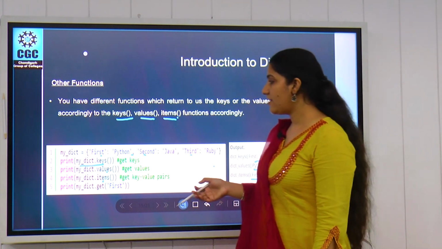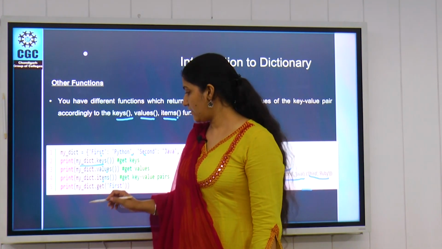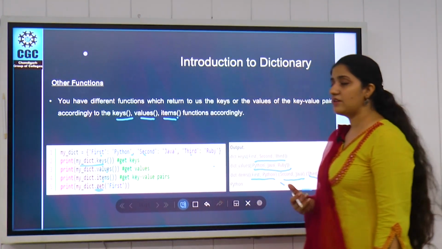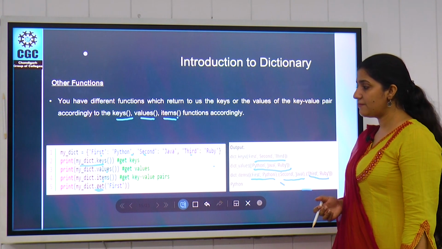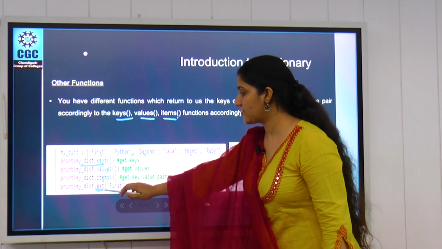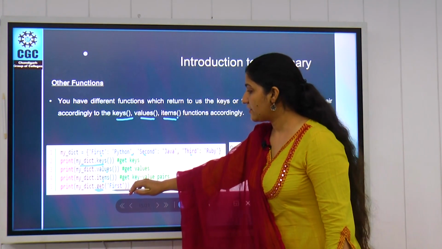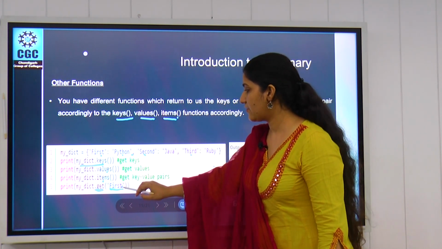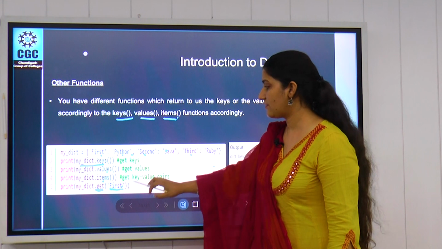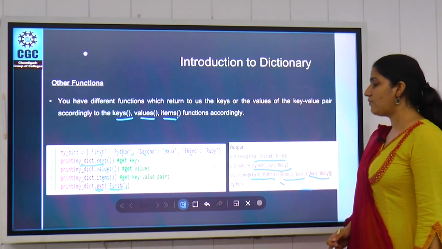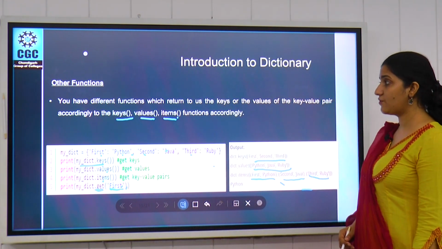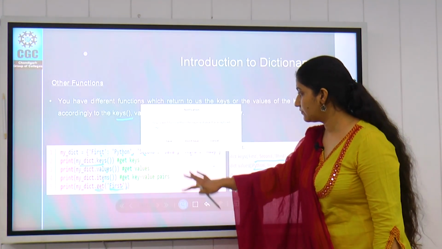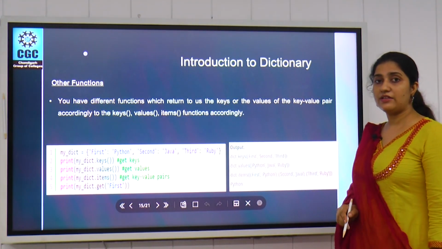And if we want some specific value, we can also use the get function. The get function will also perform like we access the element, so we can use the get function to access the element with the specific key. So if you want to access Python, you can write first. If you want to access Java, you can write second, and so on, whatever elements you have and however you want to access those items. So this is all about dictionary.